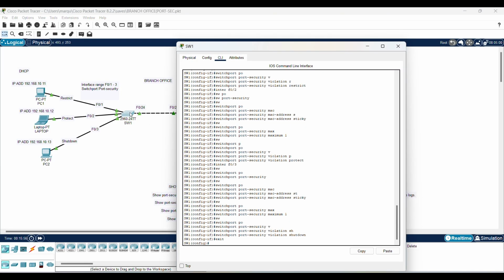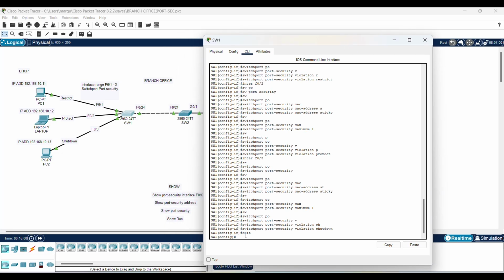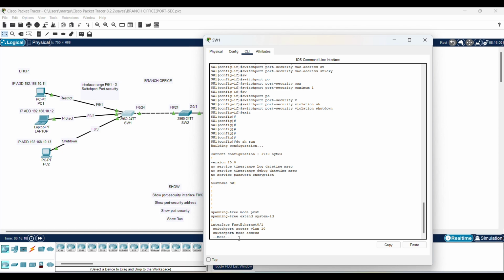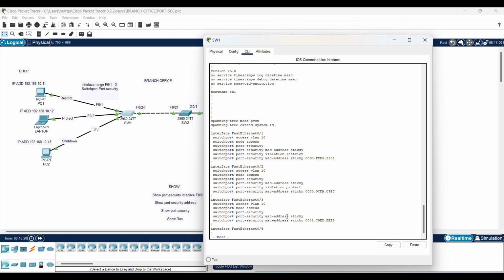So now, when I come to switch 1, let me clear some of that out. Here's the show commands I'm going to show you. So the port security interface, I'm going to show you the port security address and the port security and the run command. I'm going to do the run command. Do show run. And you're going to see these interfaces here.